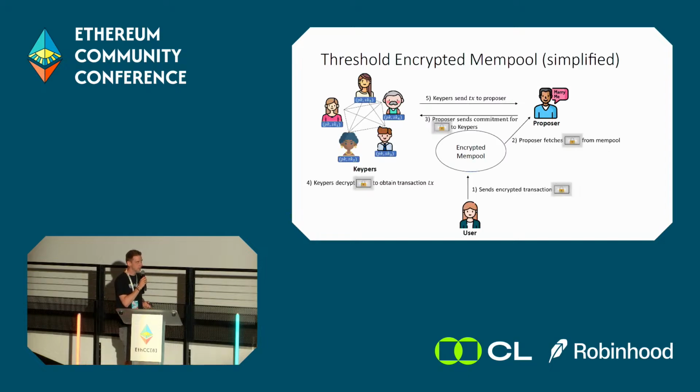Okay, so how does, at a high level, a threshold encrypted mempool look? We have the user that sends an encrypted transaction to the mempool. Eventually, a proposer picks up this encrypted transaction and sends a commitment for this encrypted transaction to the keepers. When the keepers see the commitment, they decrypt the transaction and send it back to the proposer for inclusion in the block.